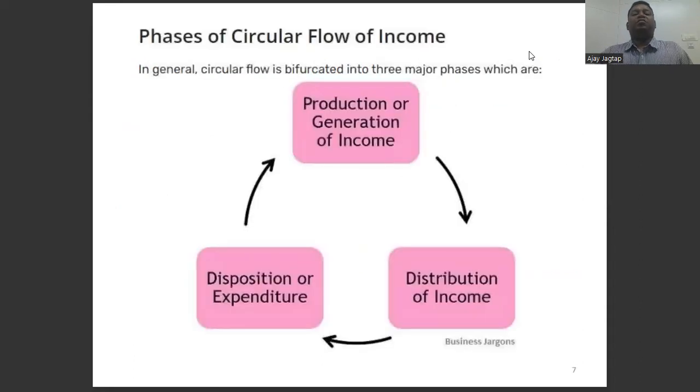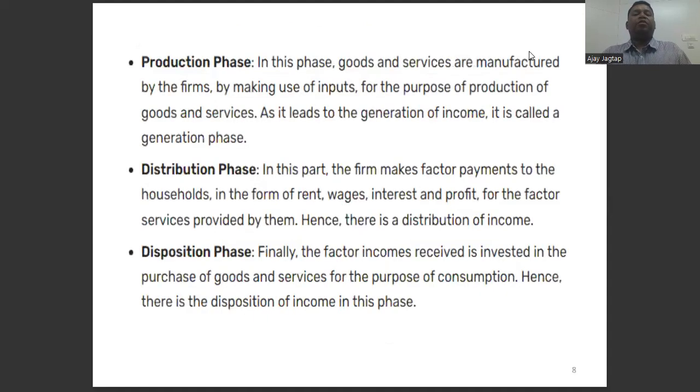The phases of the circular flow in income. Basically, there are production of income, distribution of income, and disposal of income. It is the circular flow of income. The production phase, distribution phase, and disposal phase.